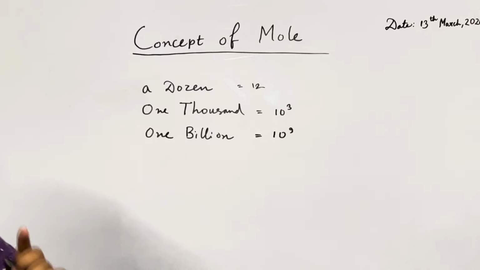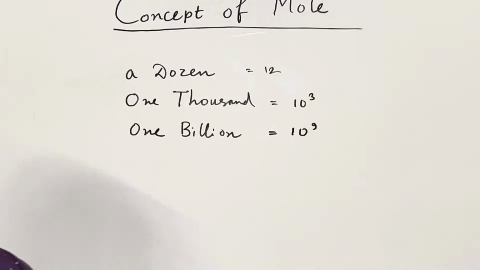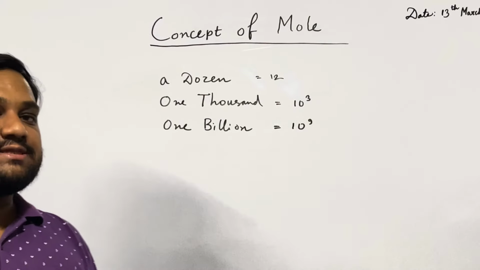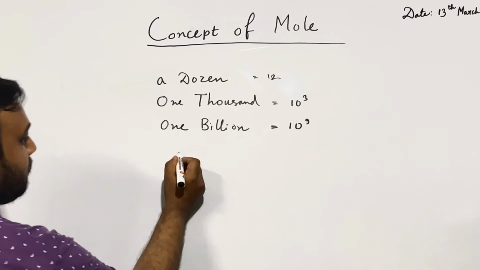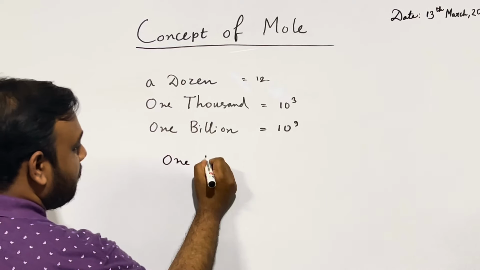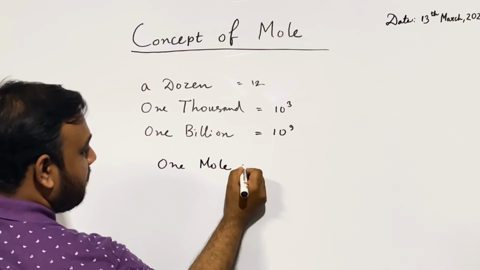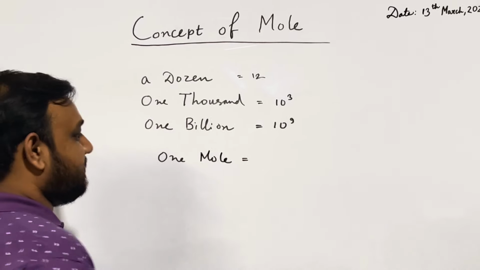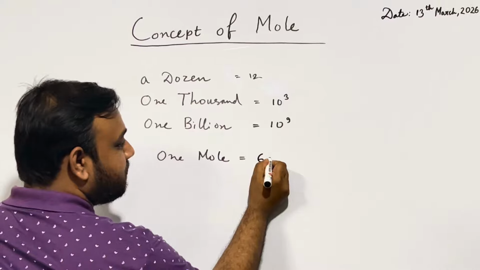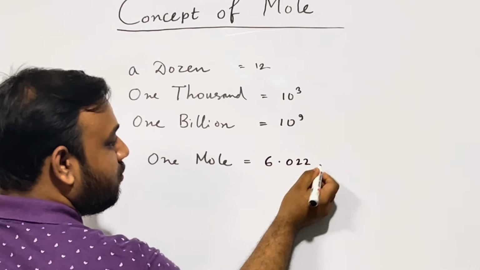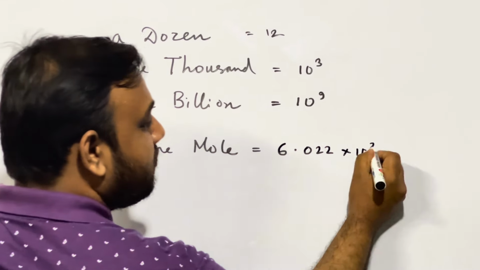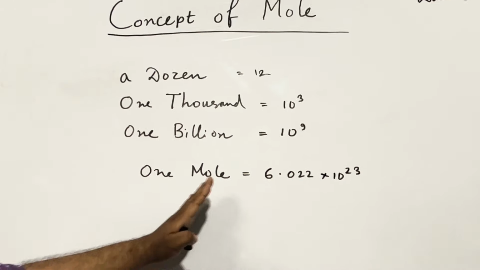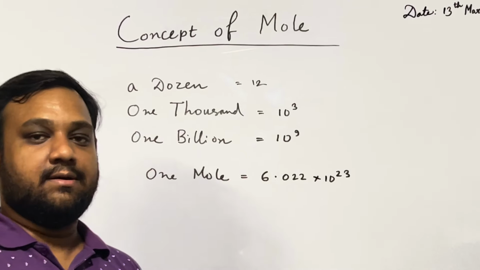Similarly, mole is a specific word which implies some numbers. Let me show you what is that mysterious number. 1 mole. It is a very mysterious number. It gives approximately 6.022 into 10 to the power 23. A big value. That means 1 mole is a big number, right?